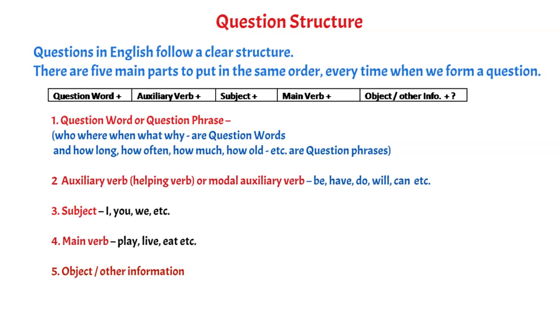Be, have, do, will, can, etc. Then third, subject. I, you, we, etc. Then main verb. Any action word. Next, object or any other information of the sentence.